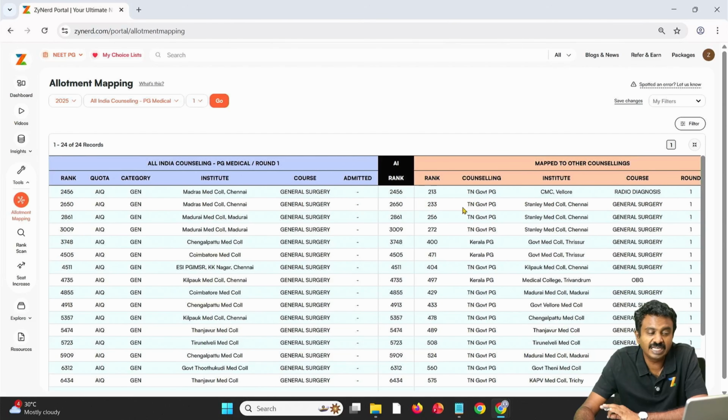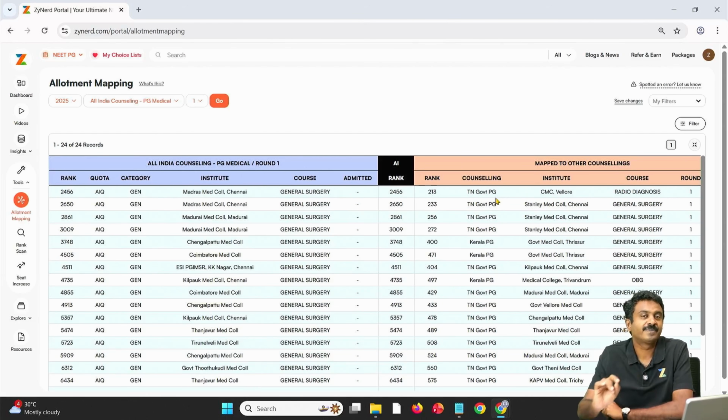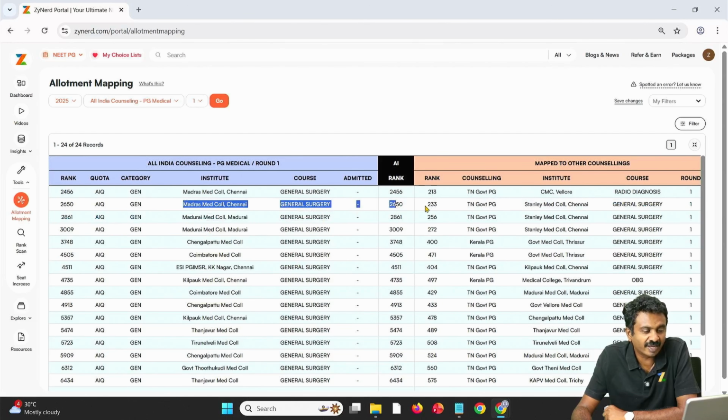So this will give you a very clear idea. For example, this candidate who has taken Madras Medical College General Surgery in All India Counselling, instead of filling Madras Medical College General Surgery, filled CMC radio diagnosis, and this under government quota might be a movement from general surgery to radio diagnosis, completely different fields, but still that might be an option. At least one of these will be vacant. Similarly, these candidates might also have made conscious choices, making these Madras Medical College or further Madurai Medical College seats vacant in the next round.